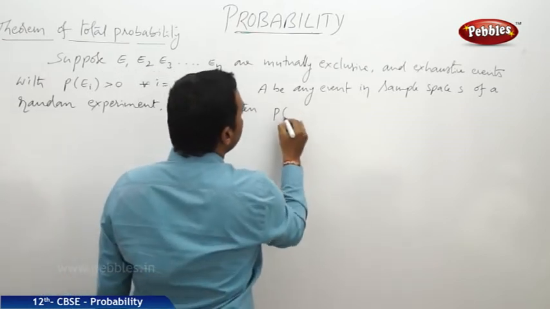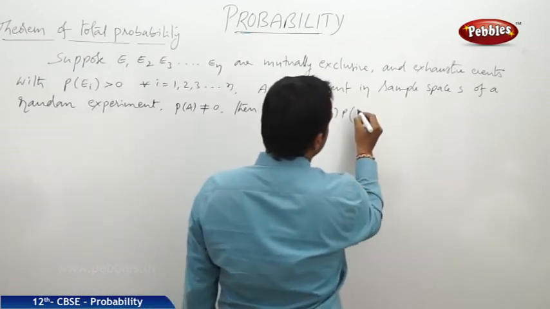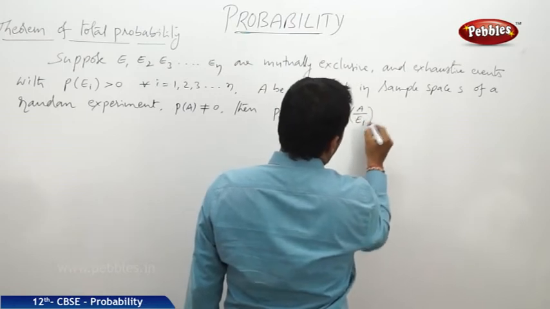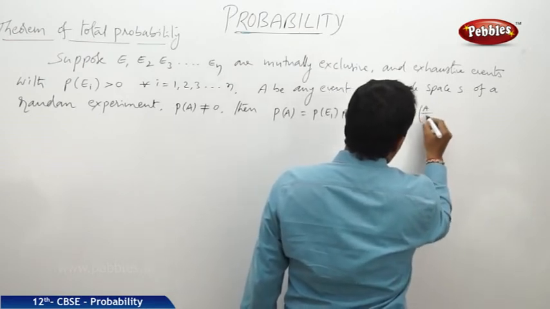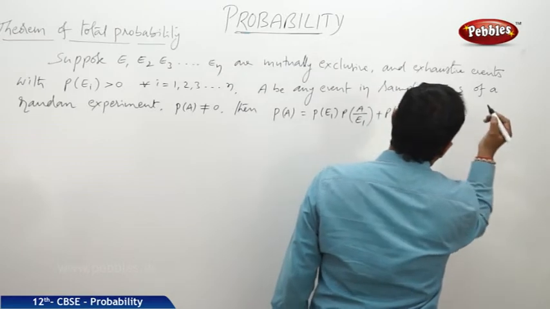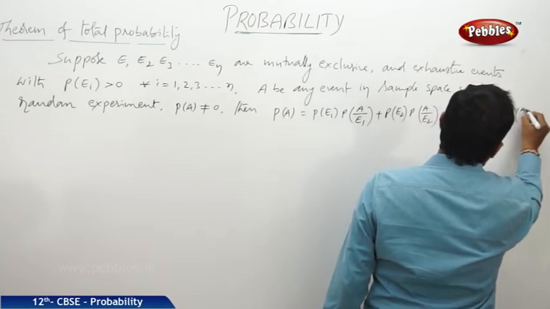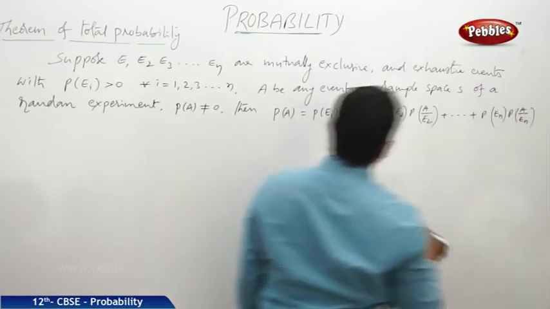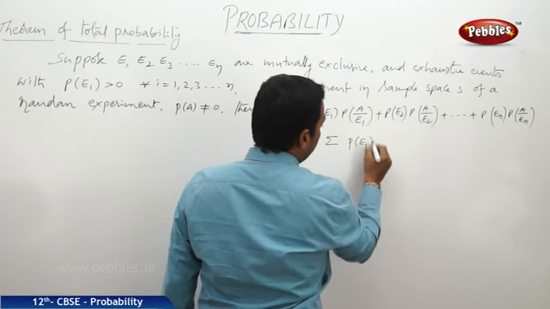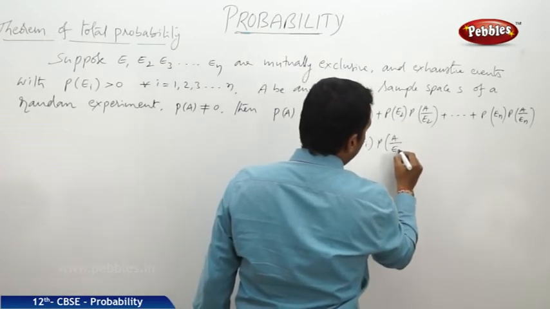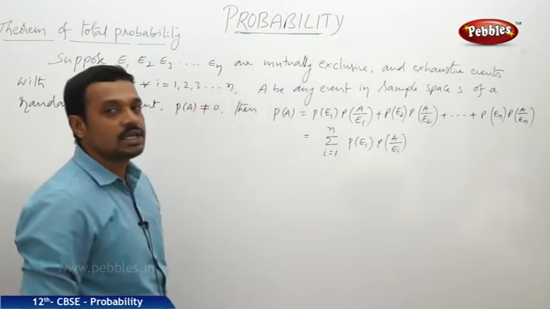the probability of A is equal to probability of E1 into probability of A by E1, plus probability of E2 into probability of A by E2, plus and so on, probability of En into probability of A by En, and of course it is also known as the sigma of the probability of Ei into probability of A by Ei, where i is equal to 1 to n. Now this is the statement of the theorem.